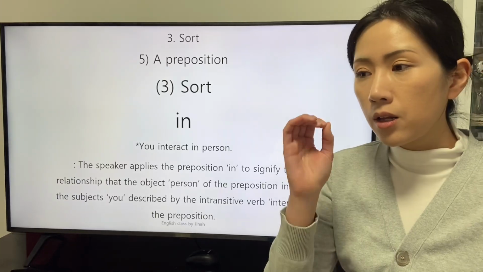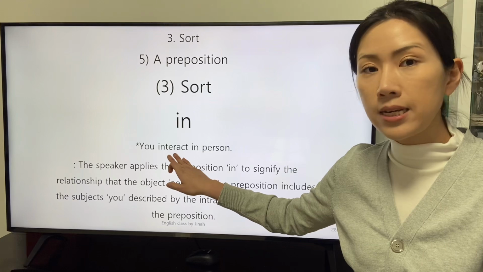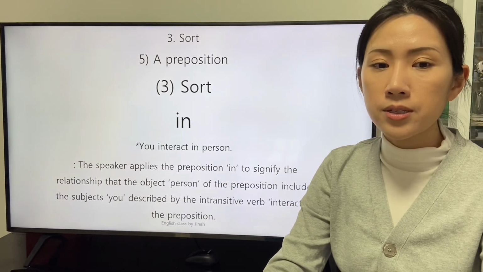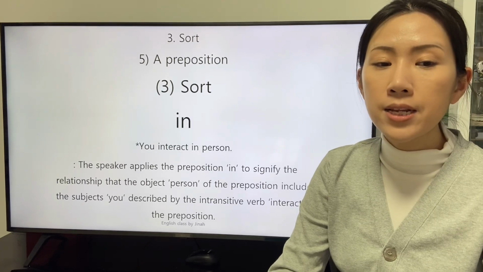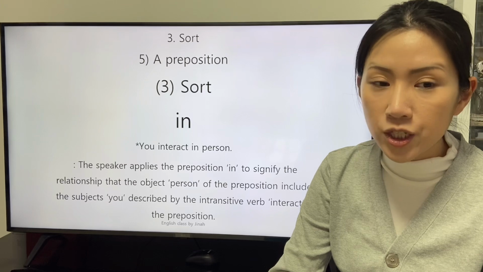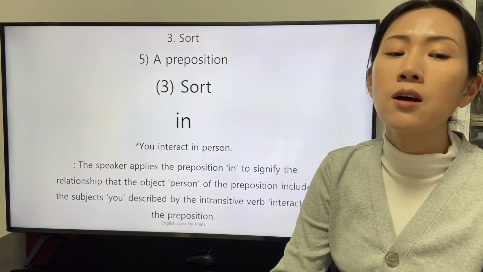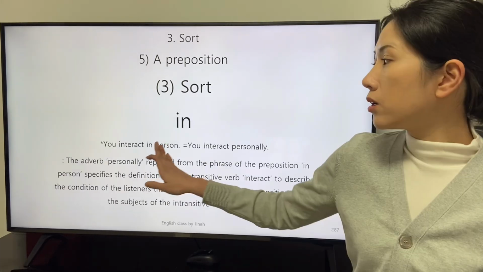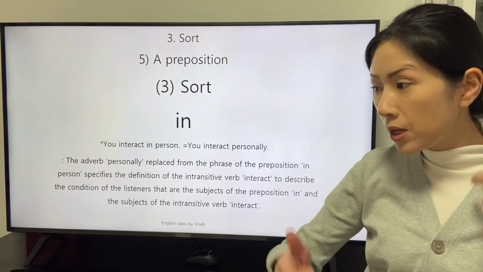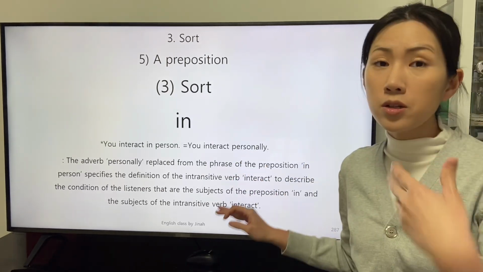Let's study the clause that the intransitive verb interact is applied. The speaker applies the preposition in to signify the relationship that the object, person, of the preposition includes the subject, you, described by the intransitive verb interact. The phrase of the preposition in person can be replaced with the word of the adverb personally.